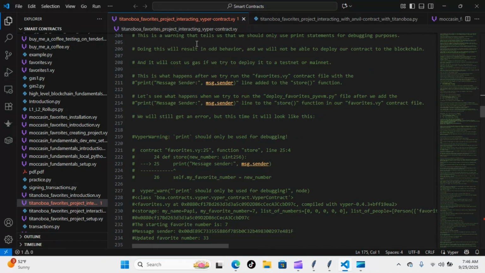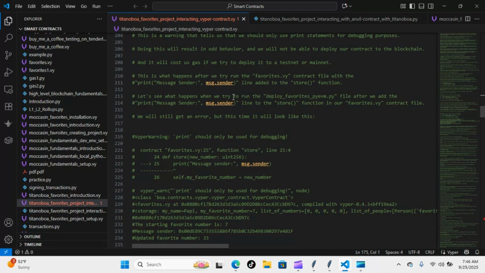This is a warning that tells us that we should only use print statements for debugging purposes. This is referring to the message.sender print statement that we ran yesterday, which gave us that warning error and can result in odd behavior, because we will need to be able to deploy our contract to the blockchain, and it will cost us gas if we try to deploy it to a testnet or mainnet. This is what happens after we try to run the favorites.vy contract file with the print statement that we went over yesterday, the line added to the store function.